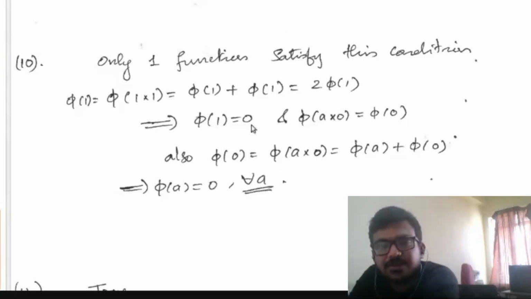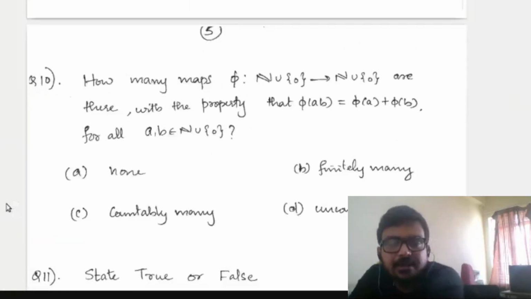And actually, you don't have to get this, but you can use this also. You take any A, and phi of A into 0 is nothing but phi of 0. And phi of 0 is equal to phi of A into 0, which is equal to phi of A plus phi of 0. That means phi of 0 is equal to phi of A plus phi of 0 for all A. What does it mean? Phi of A is equal to 0 for all A. So phi should be the constant function 0. So only one function satisfies this condition, and so the option is B, finitely many.